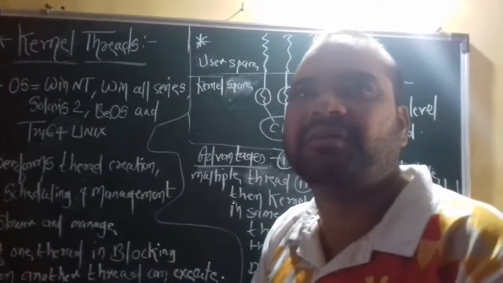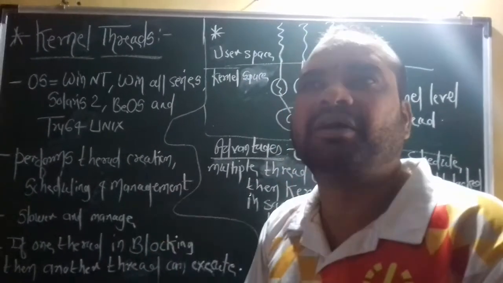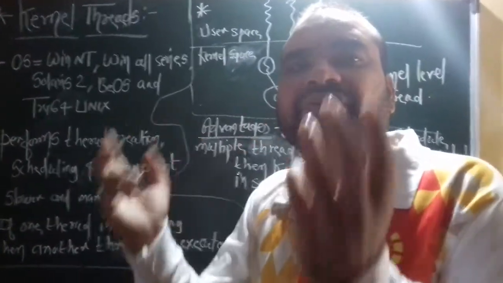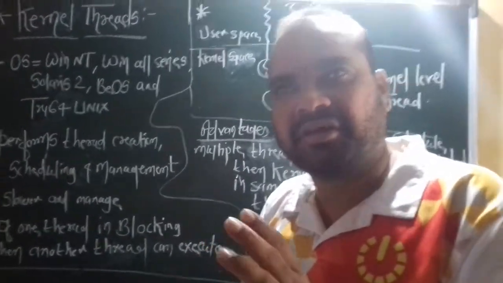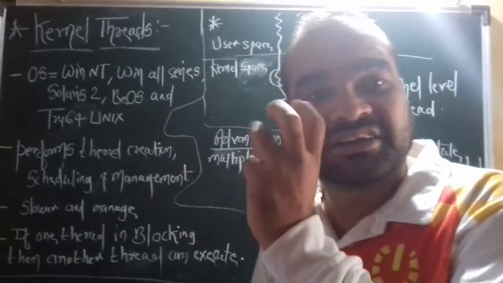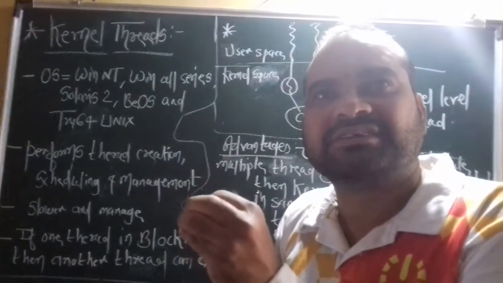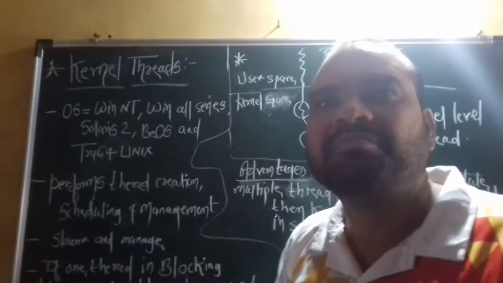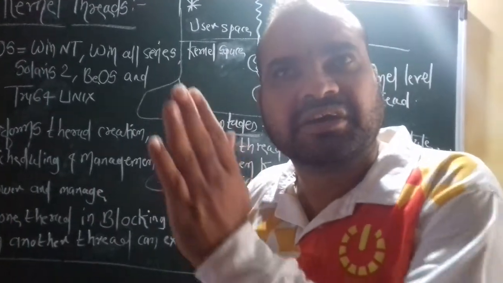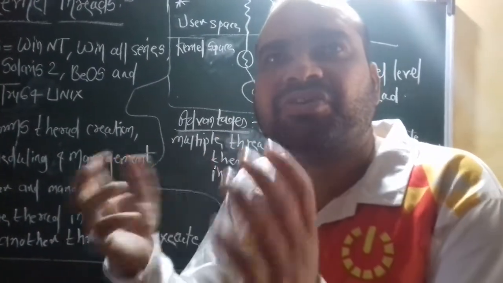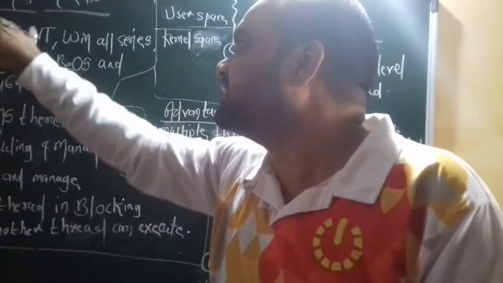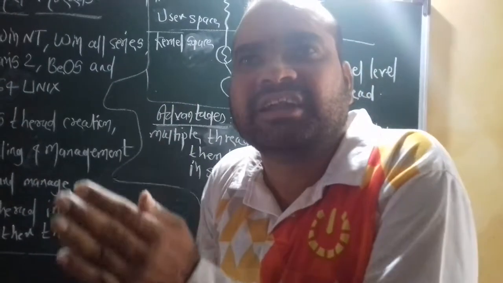The next example: suppose we click on the browser. The first click on the browser is the first thread. Then the browser window opens, which is the second thread. Then the particular messages appear in front of you, which is the third thread. If the website is not opening properly, we can still see a number of messages, lines and sentences in front of us, with images, pictures and audio. That is a number of threads. These situations come from threads created by the kernel.